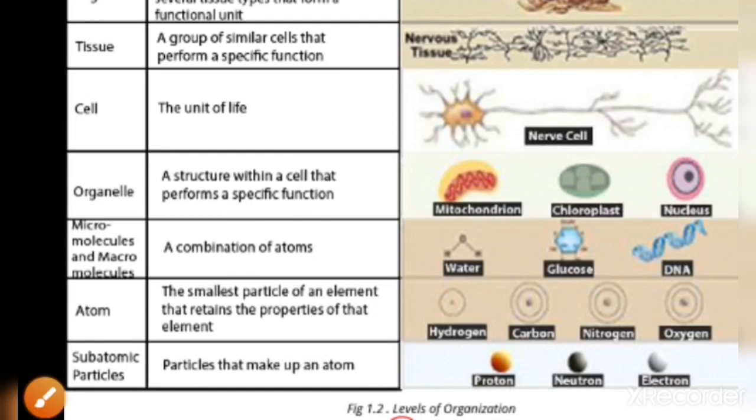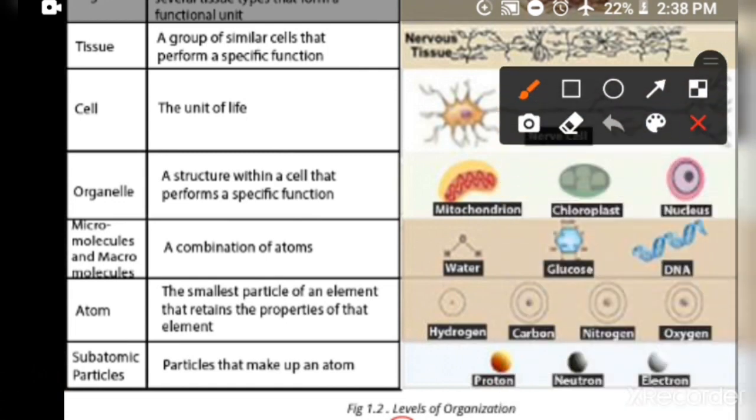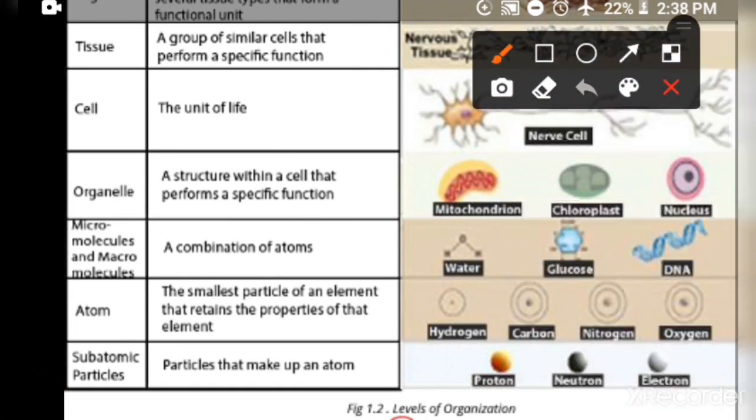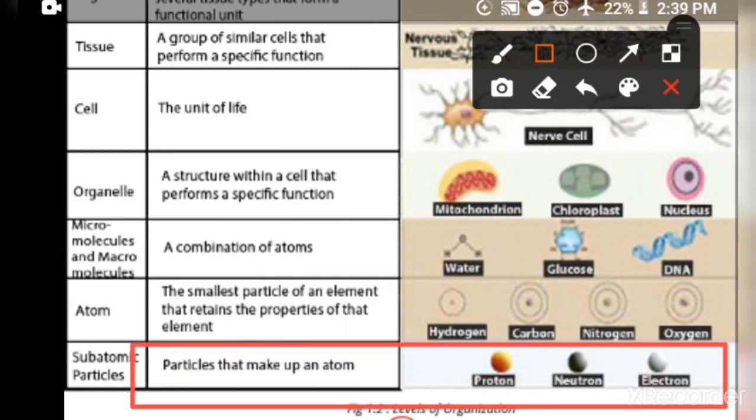Today we are going to discuss levels of biological organization. Living organisms are highly complex and organized. Life is built on a chemical foundation, and this foundation is based on elements, which is a unique type of matter. An atom is the smallest possible unit of an element that retains the properties of that element. This unit produces isolated subatomic particles, and these subatomic particles are called electron, proton, and neutron.